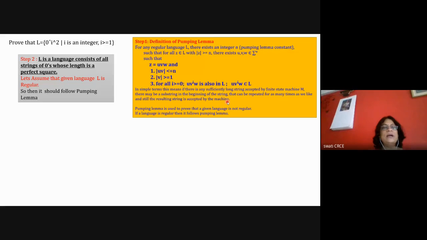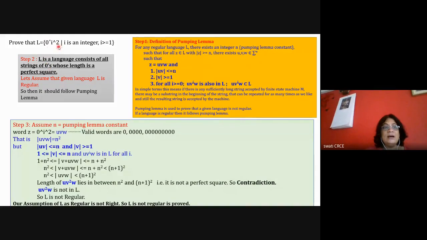Then in step 2, you assume that the language is regular. So if it is regular, it will follow the pumping lemma. Now identify the property of this language. This language consists of all the strings of zeros whose length is a perfect square. So what are the valid strings of this language? Because it is 0 raised to I square, if I is equal to 0, the valid word is the empty string. Or the valid word is 1 zero, or 4 zeros. This is 0 square, 1 square, then 2 square, then 3 square.